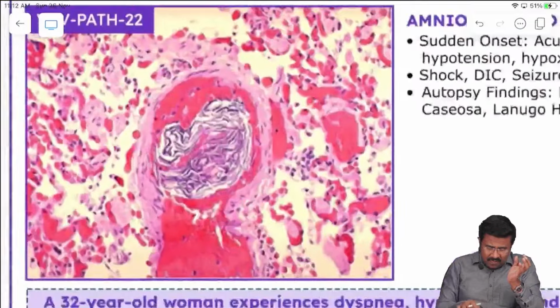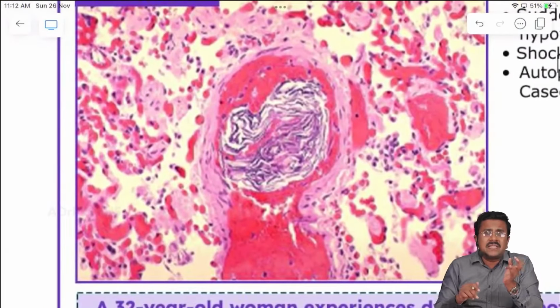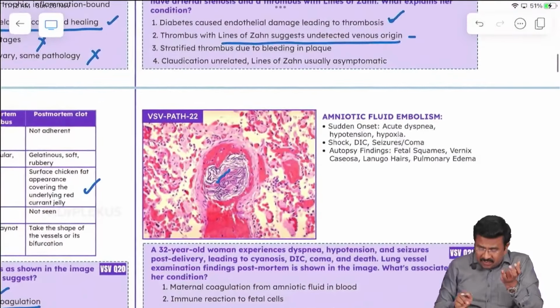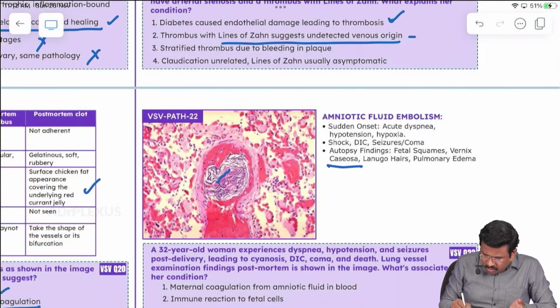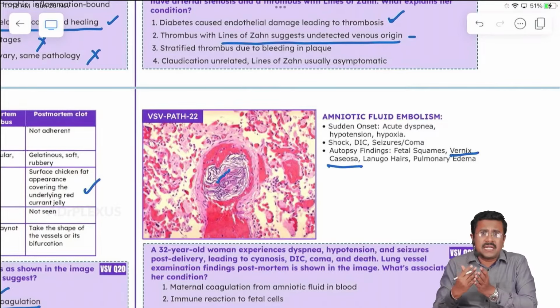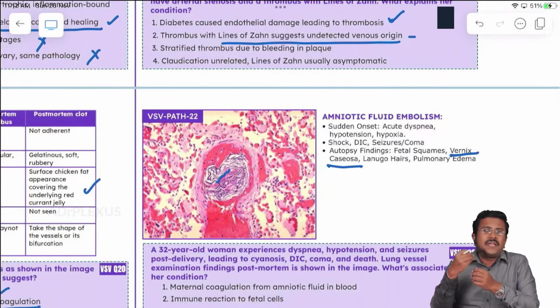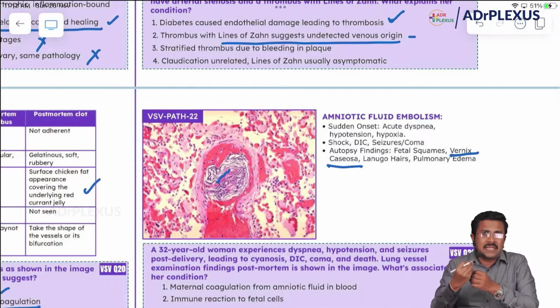In the pulmonary vessels, you can demonstrate fetal squames and fetal hair, that is the lanugo hair, and the caseous vernix caseosa. All these point towards a case of pulmonary embolism. These materials are shed in the amniotic fluid, so with the amniotic fluid, you can demonstrate these materials in the pulmonary vessels.